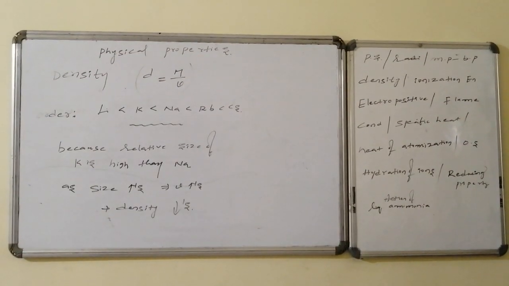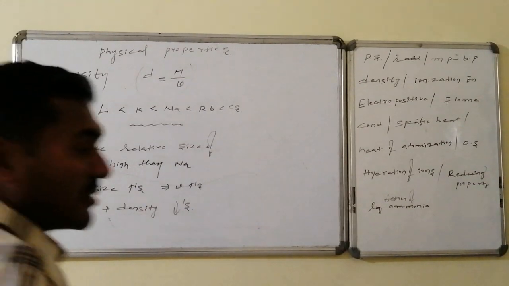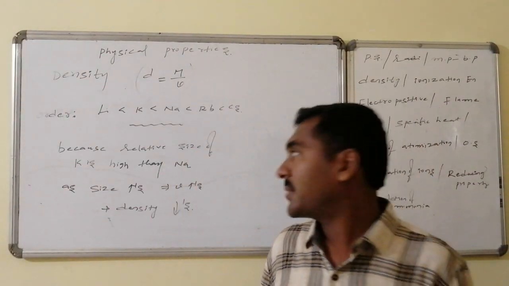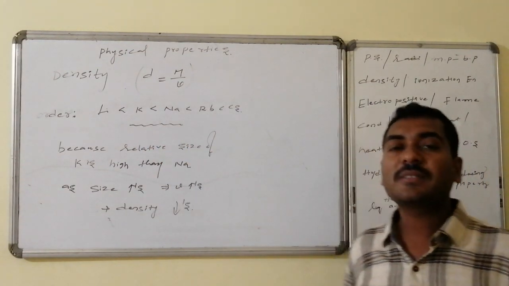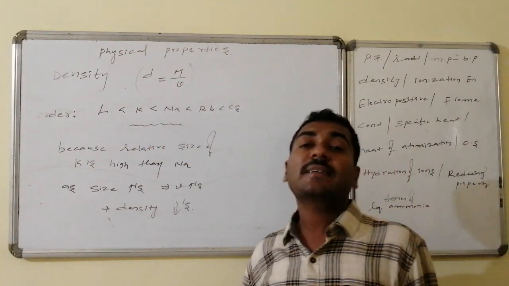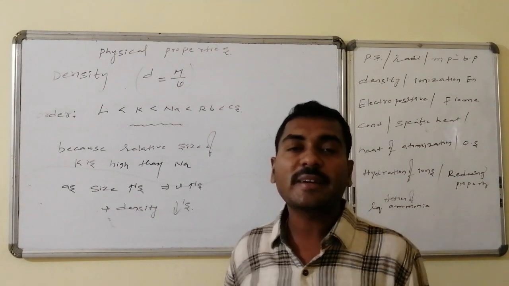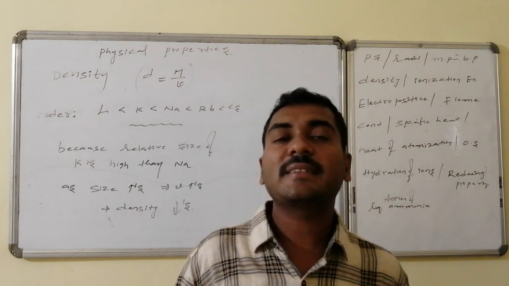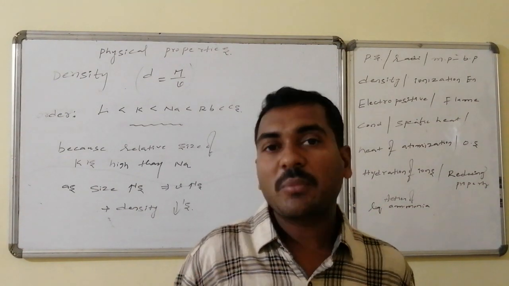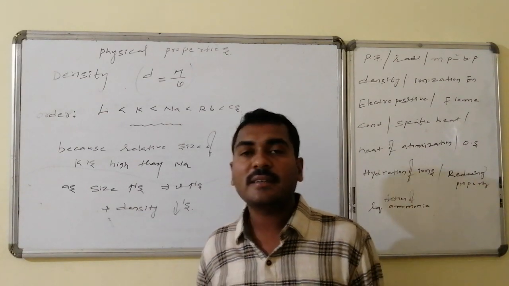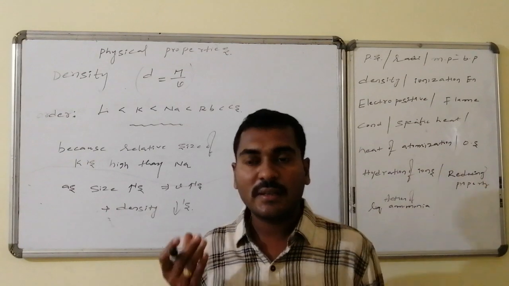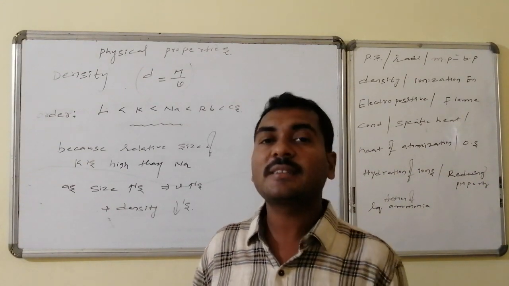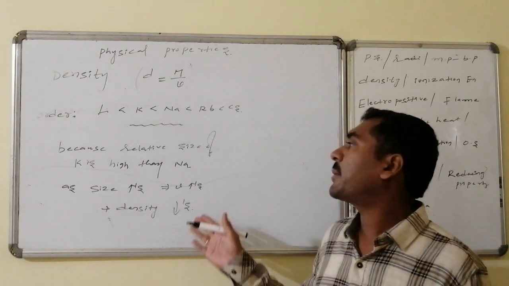The order of density is lithium lowest, potassium takes the second place, then sodium, then rubidium and cesium. This particular smart anomaly is due to the relatively higher size of potassium that we discussed, that is, the growth in size from sodium to potassium is higher. As a result, with respect to the increment of weight, the increment of volume is higher.